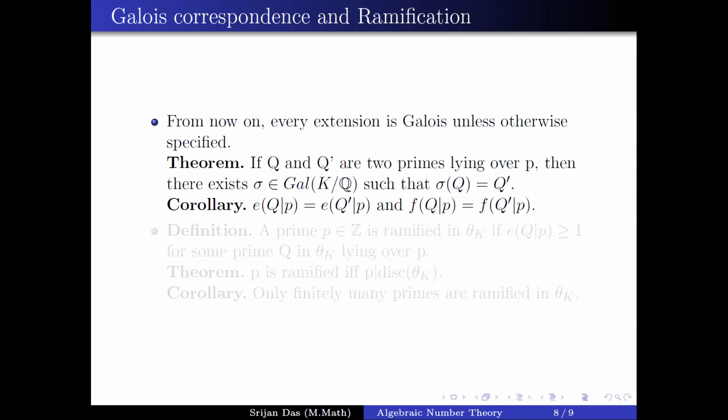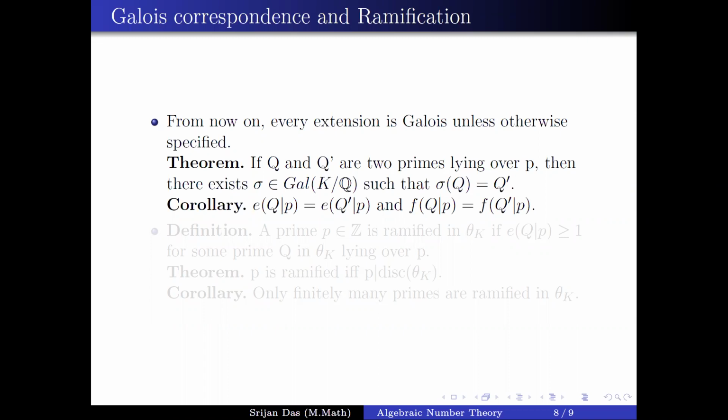Now what you can do is just apply sigma. One thing you have to see is that sigma takes a prime ideal into a prime ideal. That's very easy to see, because sigma takes O_K to O_K, and then when you quotient O_K mod sigma of P, where P is a prime, it is the same thing. You have a natural isomorphism from O_K mod sigma P to O_K mod P, and both of them are integral domains. So sigma always takes a prime ideal to a prime ideal.